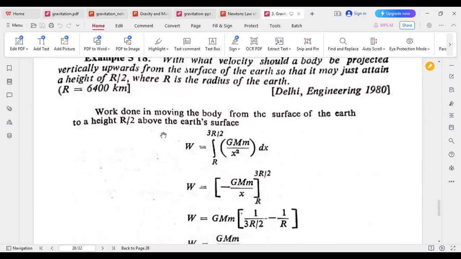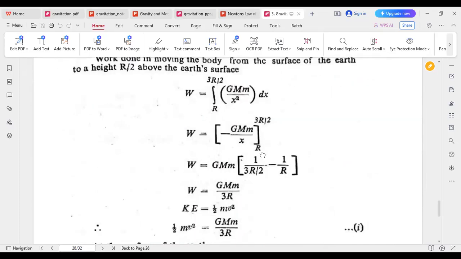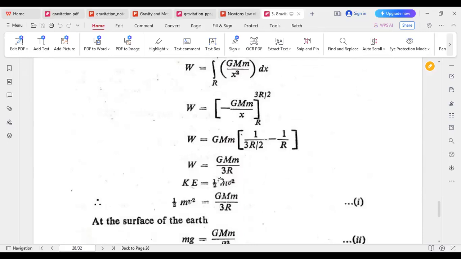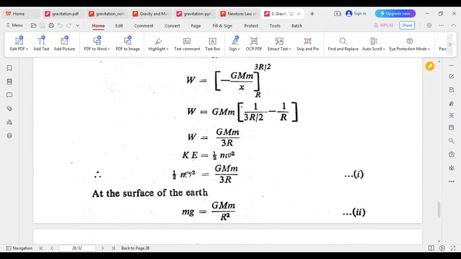Now the work done in moving the body from the surface of the Earth will be up to half of the radius of the Earth. So work done will be from the radius to 3/2 of that. Just integrating, we get this one, and the kinetic energy is also half mv square. So this kinetic energy will be involved in the work done. So we get equation 1.